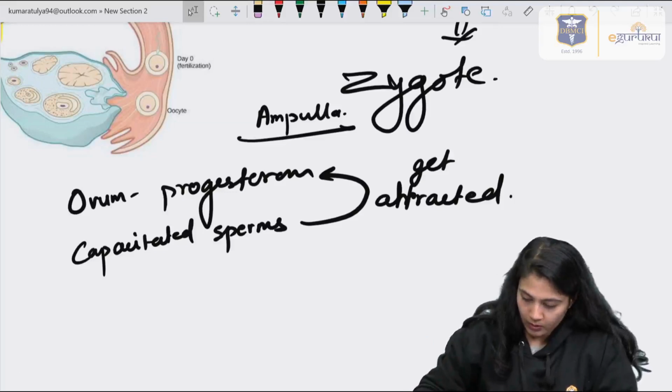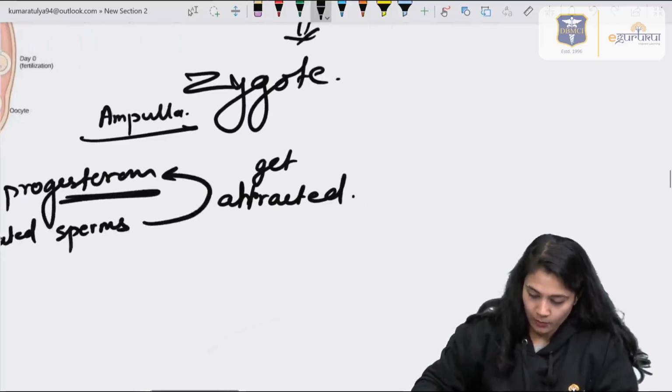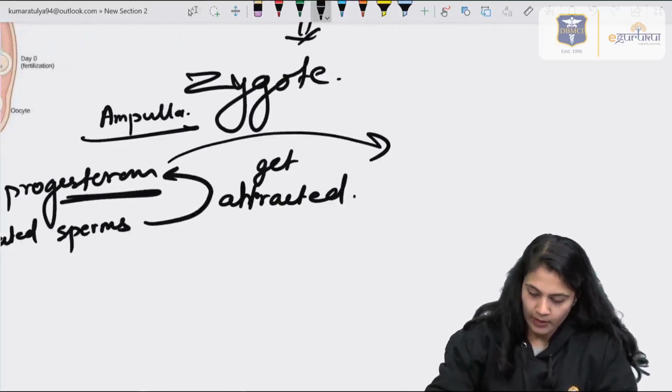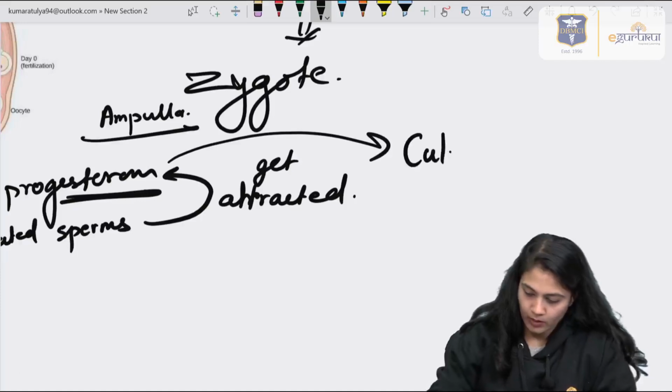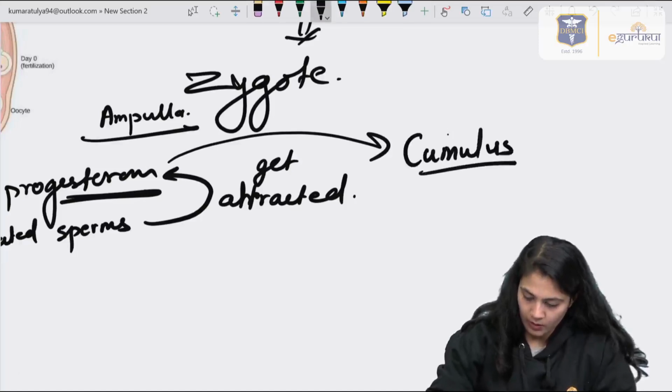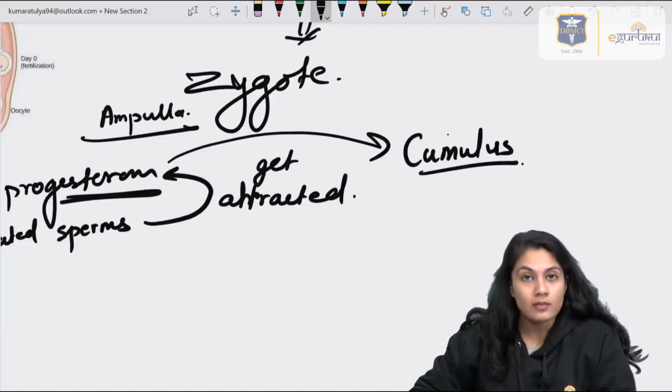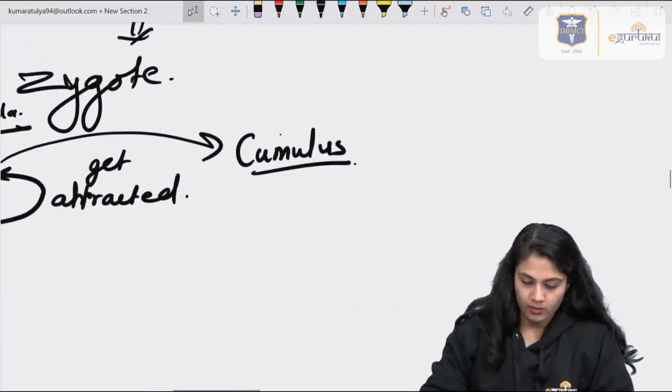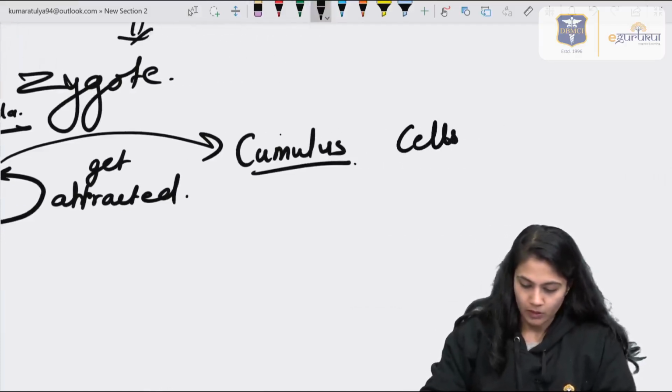Now, this progesterone is released in excess by the cumulus cells. This question was asked once in JIPMER: from which cell is it released? It is released by the cumulus cells, which surround the oocyte.